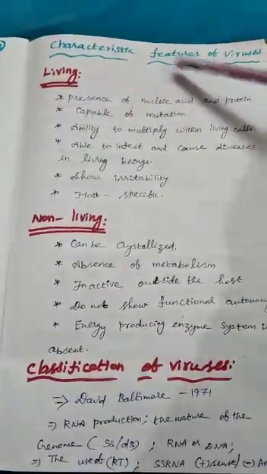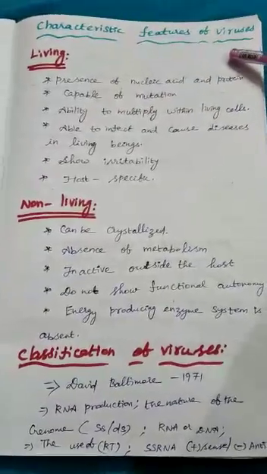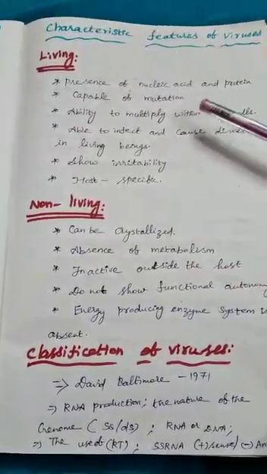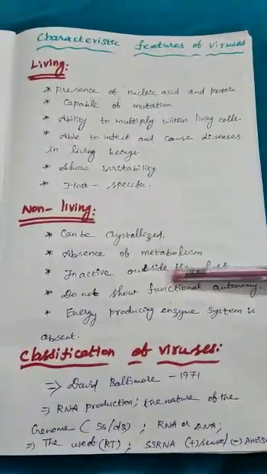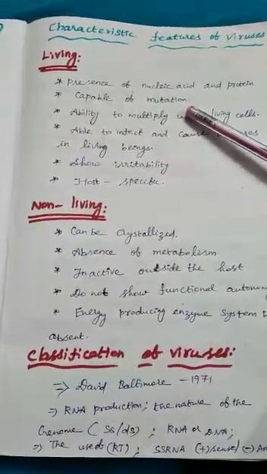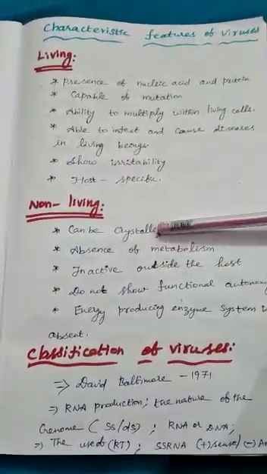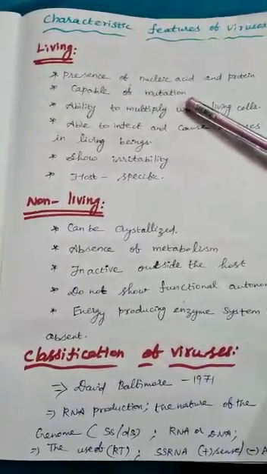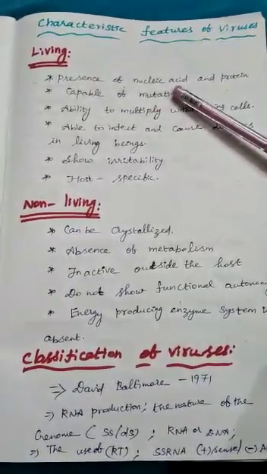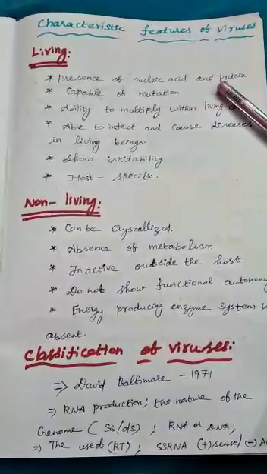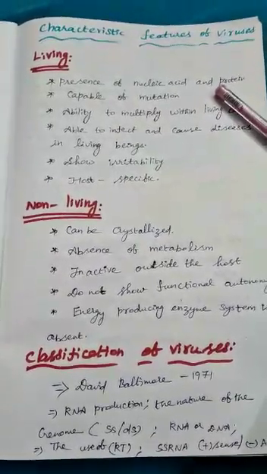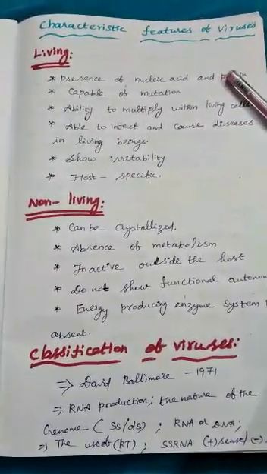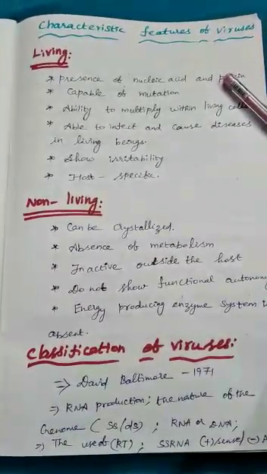Next topic is characteristic features of viruses. So virus possesses both characteristics, living and non-living characteristics. So living characteristics, we have to learn one by one. So what do living characters mean? The characteristics which living things possess. So one is the presence of nucleic acid and protein. So virus only has two structures. One is nucleic acid and another one is the protein coat. Okay. So which is like the presence in living organisms.